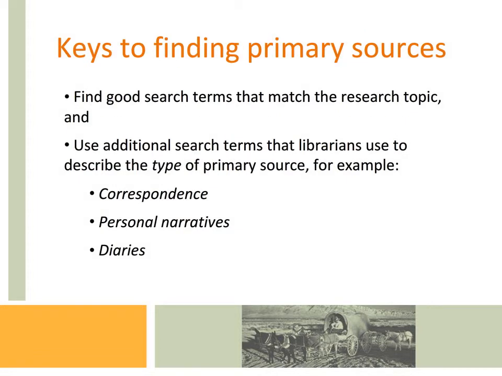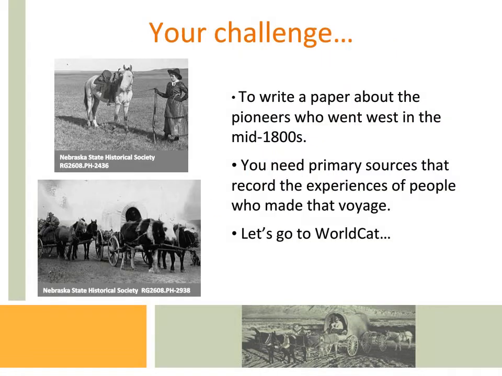The important thing to keep in mind when finding primary sources is your search terms. Find good search terms that match the research topic, and use additional search terms that librarians use to describe the type of primary source. For example, correspondence, personal narrative, and diaries are all types of primary sources.